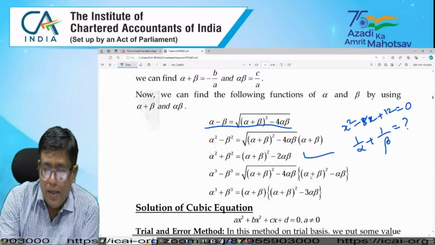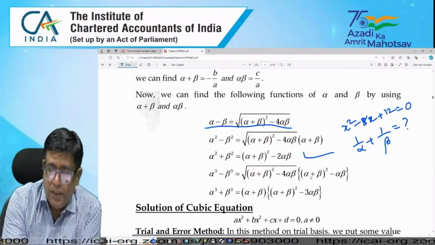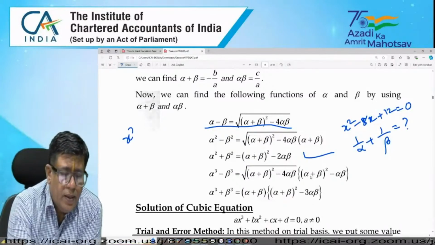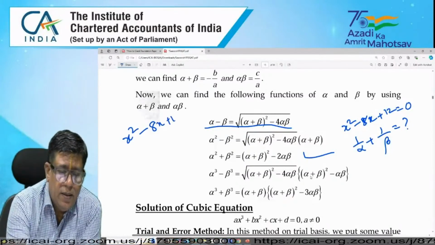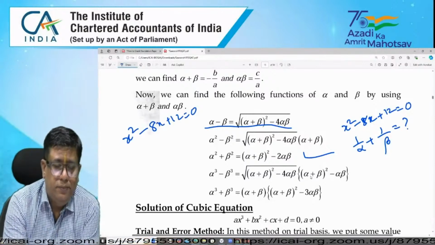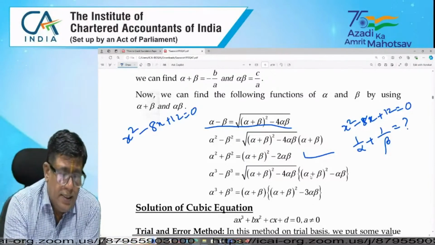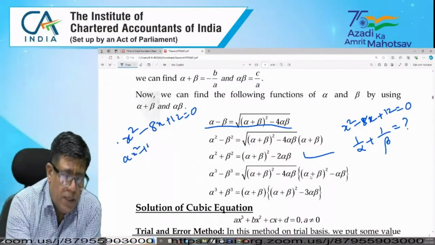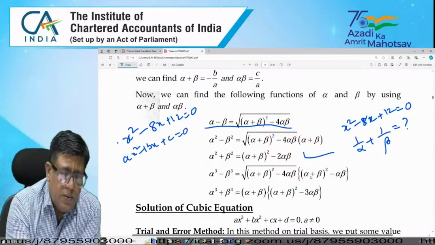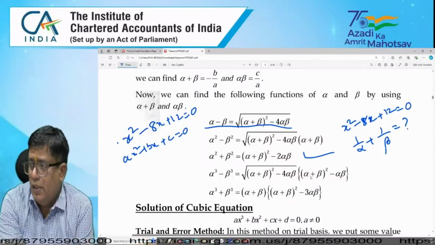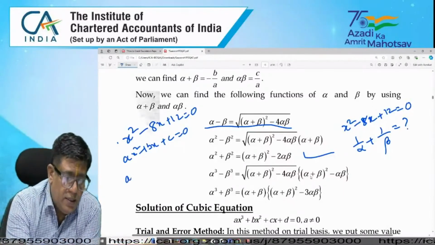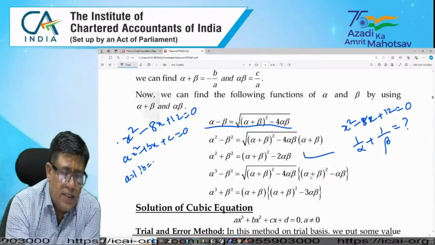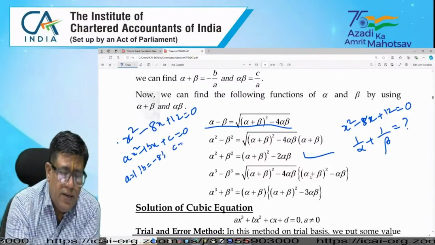Okay, just see, this is x square minus 8x plus 12 equal to 0. This is in the form of ax square plus bx plus c equal to 0. Here the a value is 1, the b value is minus 8, and the c value is 12.